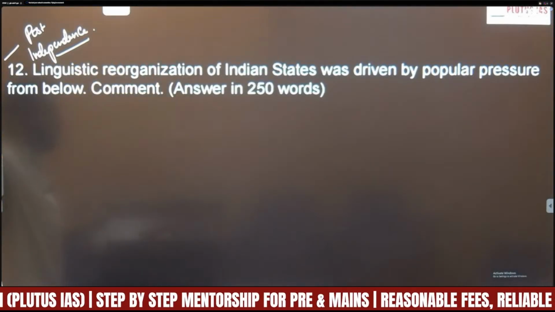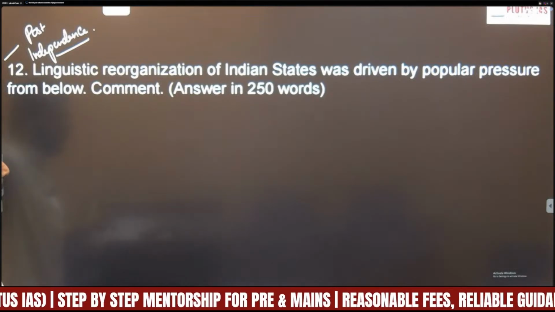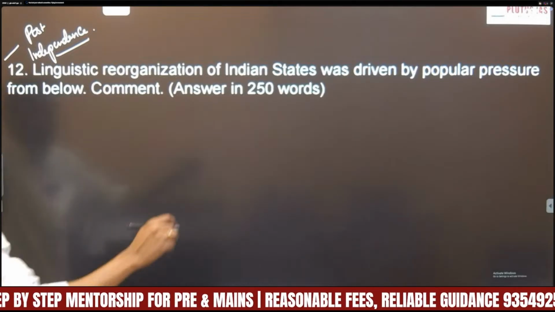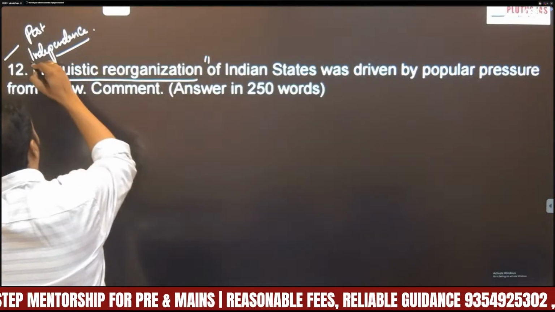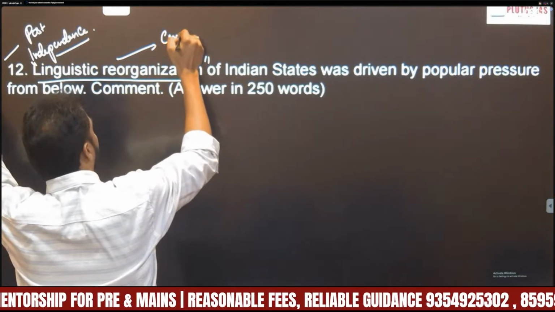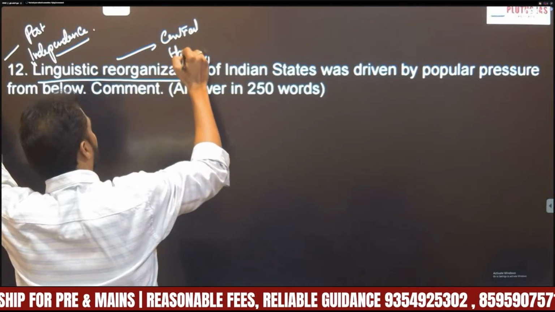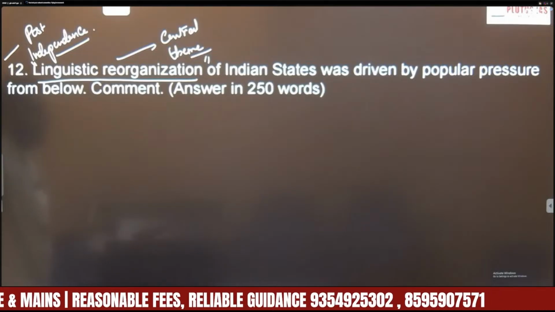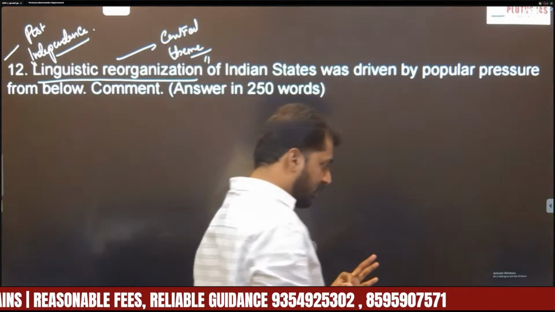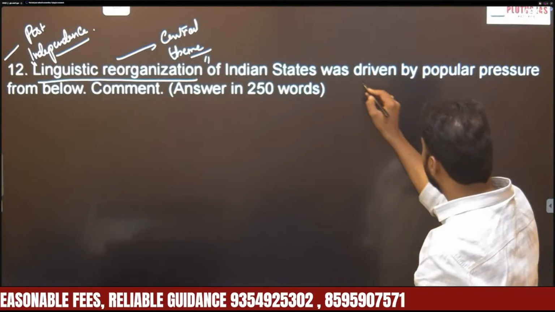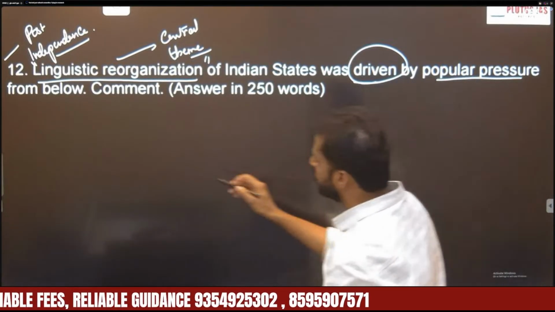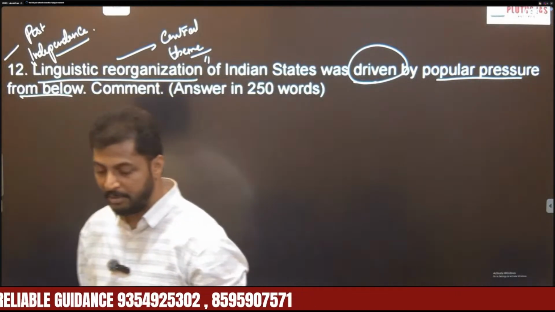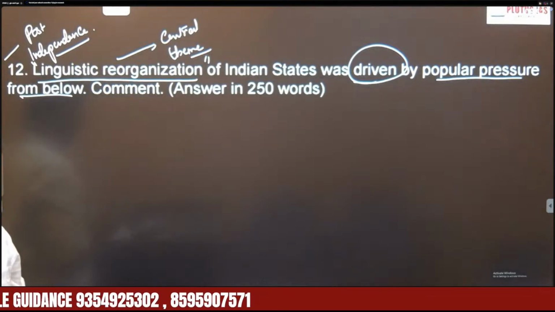Linguistic reorganization of Indian states was driven by a popular pressure from below. Comment, right? The central theme of the question is linguistic reorganization of Indian states. That is your central theme. What's the demand? The demand is saying that this linguistic reorganization of states was actually driven by popular pressure from below. So that is democratic agitations from below. So this is your demand.